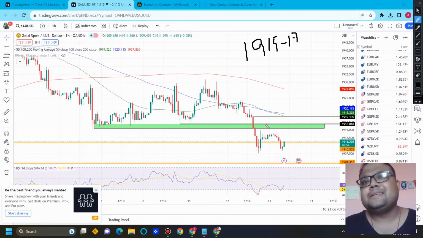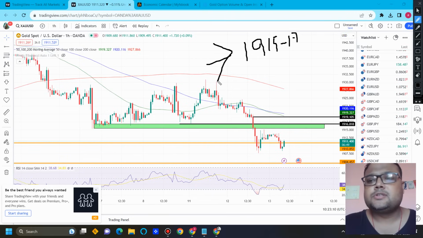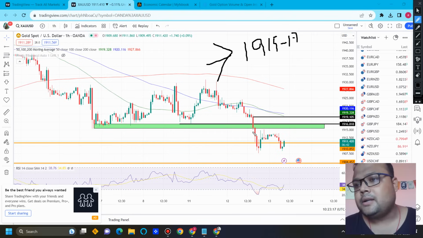Max to max we will see some spikes in the market. So in that case, 1915, 1917 is the first resistance. Observe the market around this area. If the market hits the level, simply go to the 15 minutes time frame just to see the market behavior.